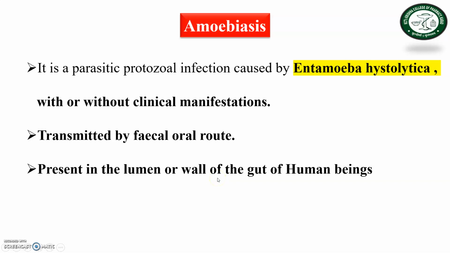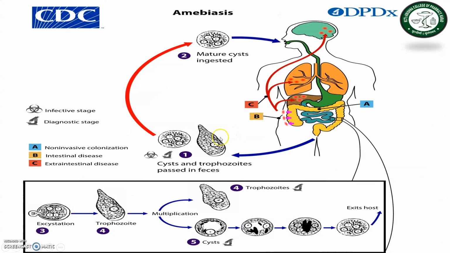So what do we mean by amoebiasis? It is the protozoal infection caused by the causative agent Entamoeba histolytica, with or without clinical investigation. Mode of transmission: fecal-oral route, or it is present in the lumen or wall of the gut.